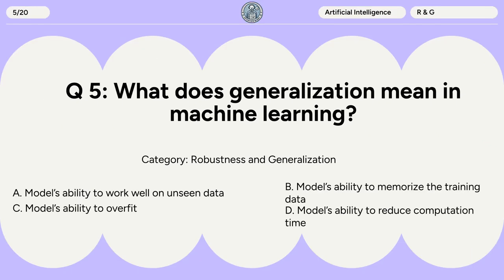Question 5. What does generalization mean in machine learning? A. Model's ability to work well on unseen data. B. Model's ability to memorize the training data. C. Model's ability to overfit. D. Model's ability to reduce computation time.